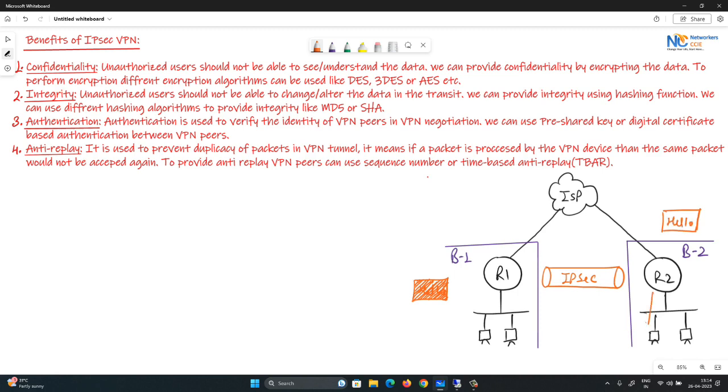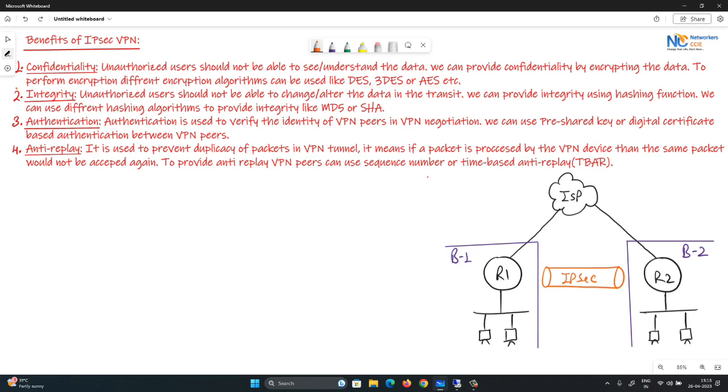It will be able to send the packet to its actual destination. If R2 does not have the key to decrypt the data, it will not be able to decrypt it. So to provide confidentiality, we are using a cryptographic component called encryption, and encryption can be performed with the help of an encryption key. We'll discuss these encryption algorithms later.